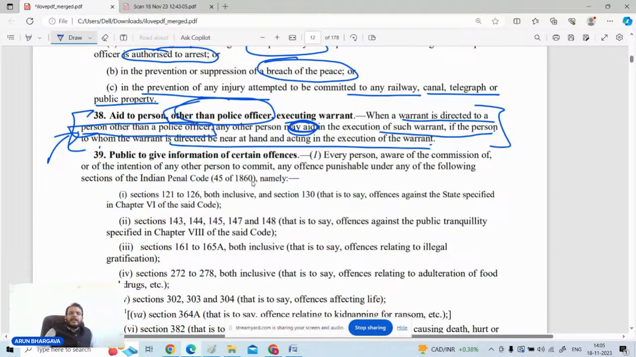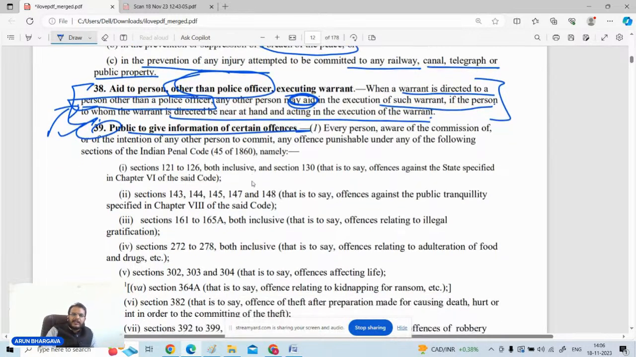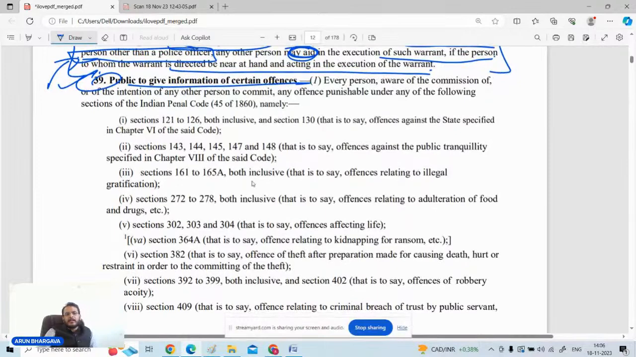Section 39: the public is required to give information with respect to certain offences to the authorities. There is a certain category of offences which is mentioned, like Sections 121 till 126, waging of war, etc.